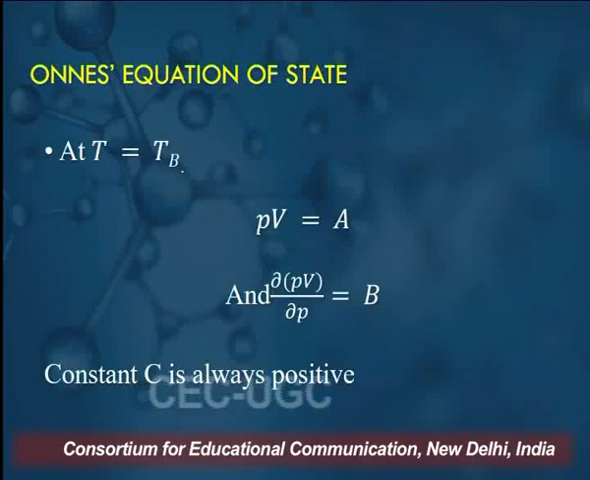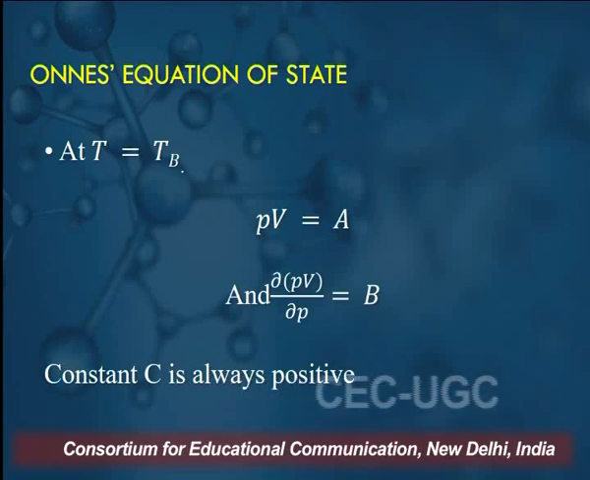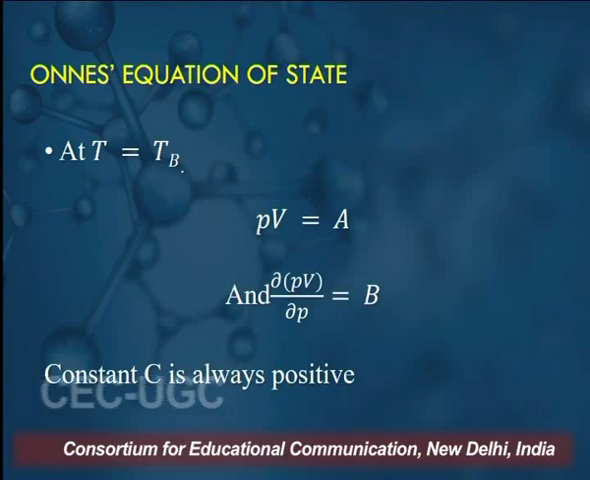To determine the Boyle's temperature, we use the following formula. At T equal to Tb, PV is equal to A and the derivative of PV with respect to P is equal to B. Constant C is always positive.